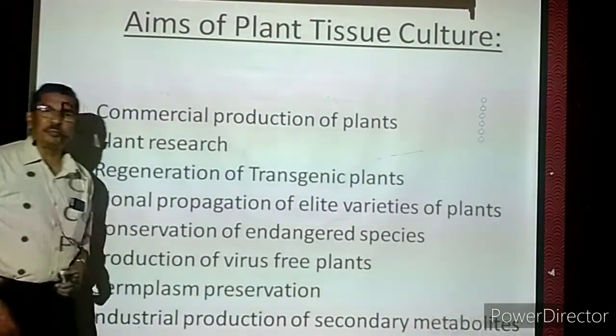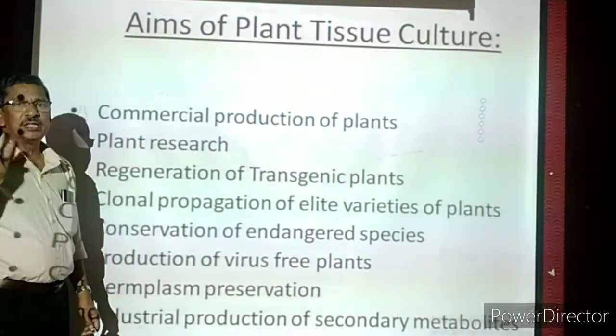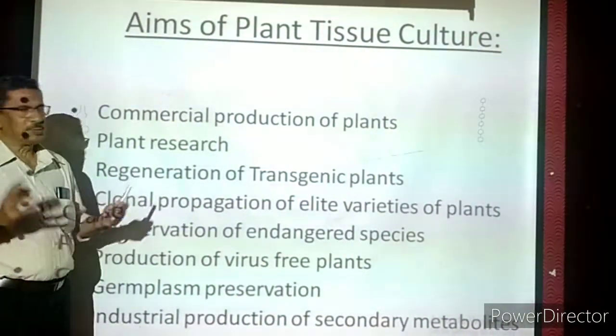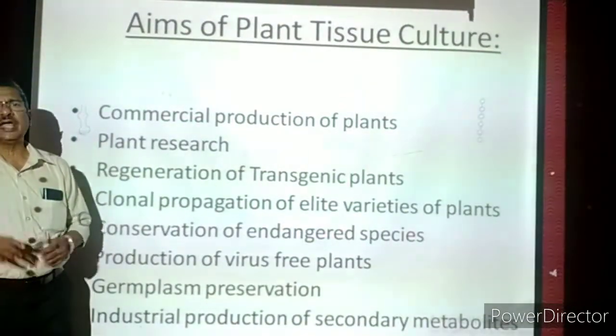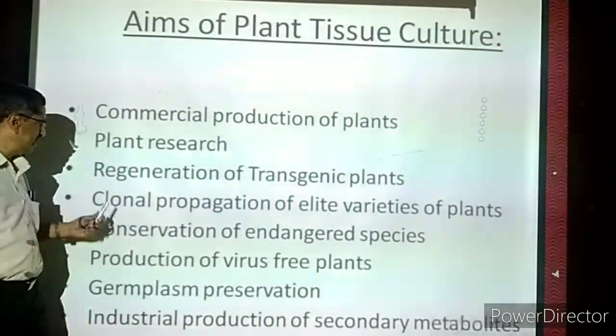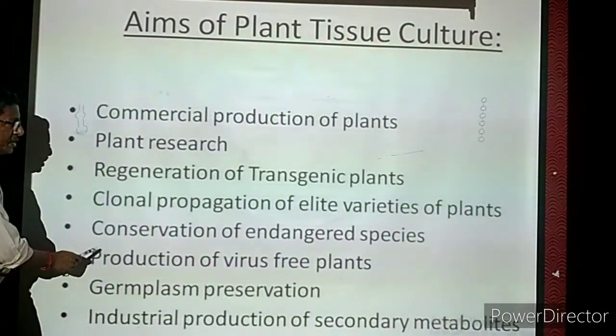Propagation means, I told you, reproduction. Clonal means identical plants in that group. Suppose 1000 plants we are preparing, all the 1000 plants are exactly identical. That is called the clonal propagation of elite varieties of plants.